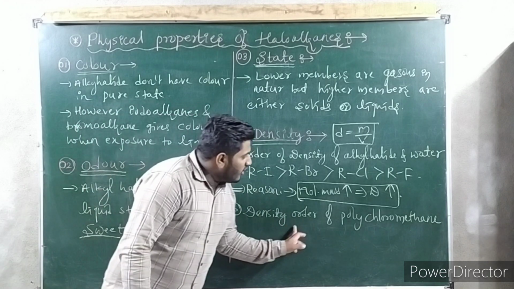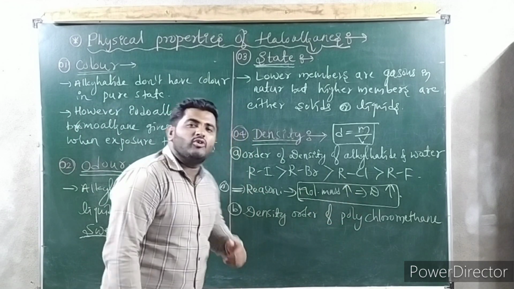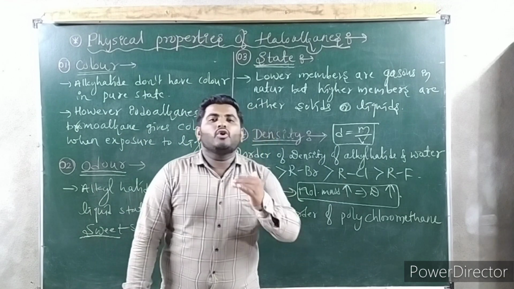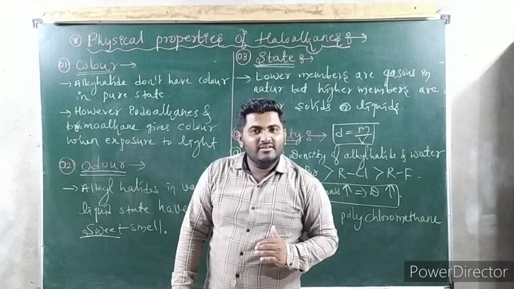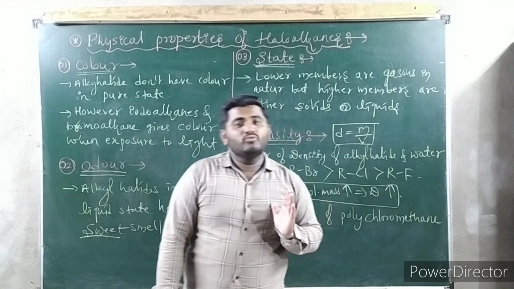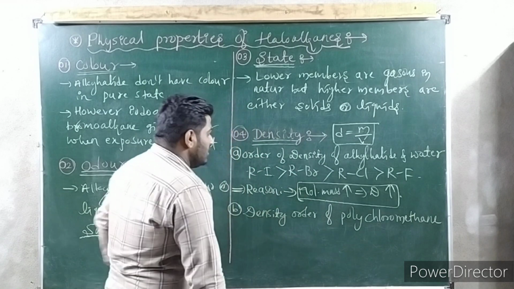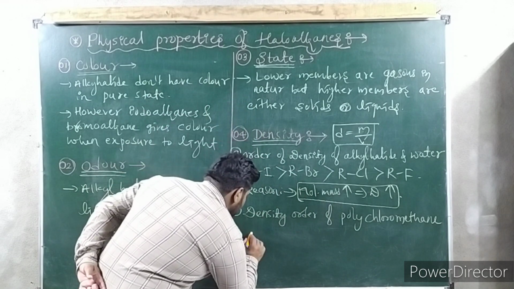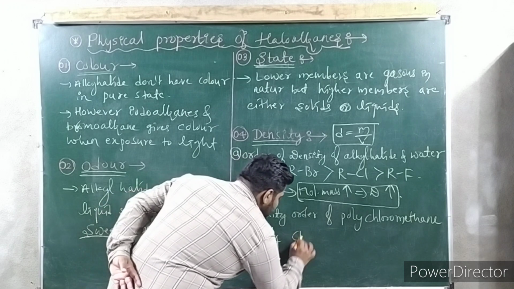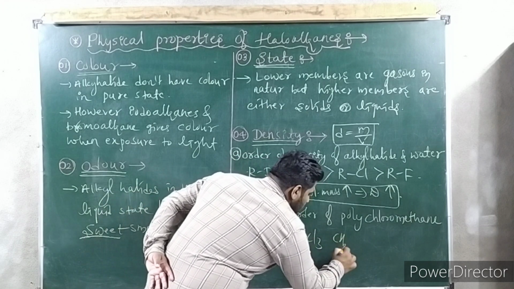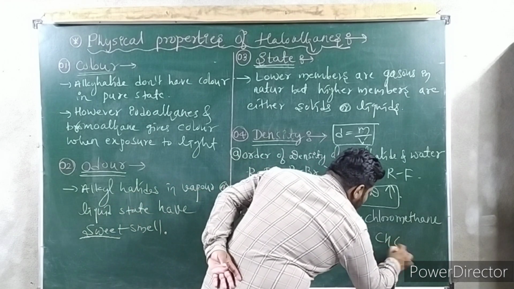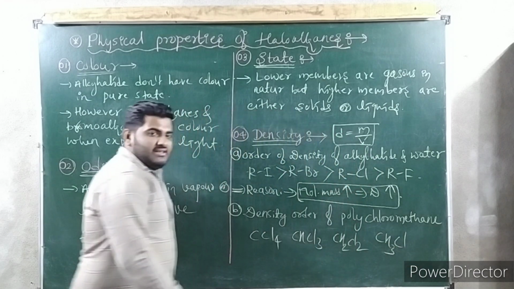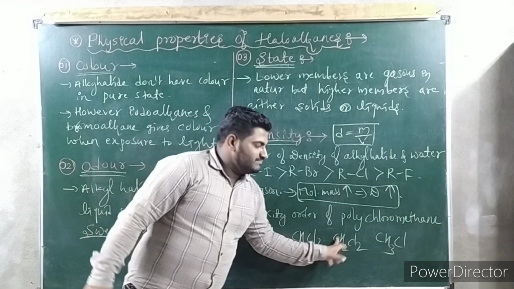Next one. Density order of polychloromethanes. Polychloro means carbon tetrachloride, chloroform, dichloromethane, and chloromethane. See, if you take CCl4, CHCl3, CH2Cl2, CH3Cl, in all cases only one carbon is there.